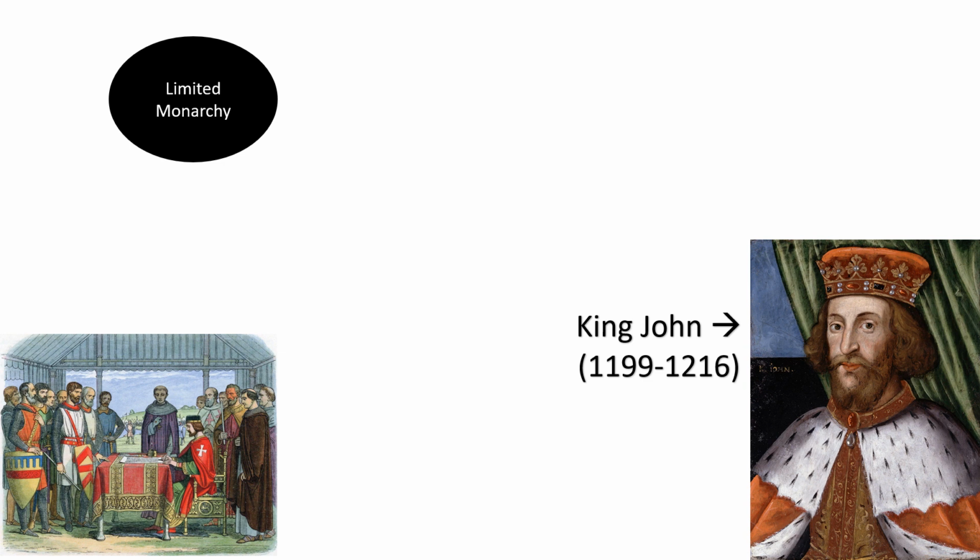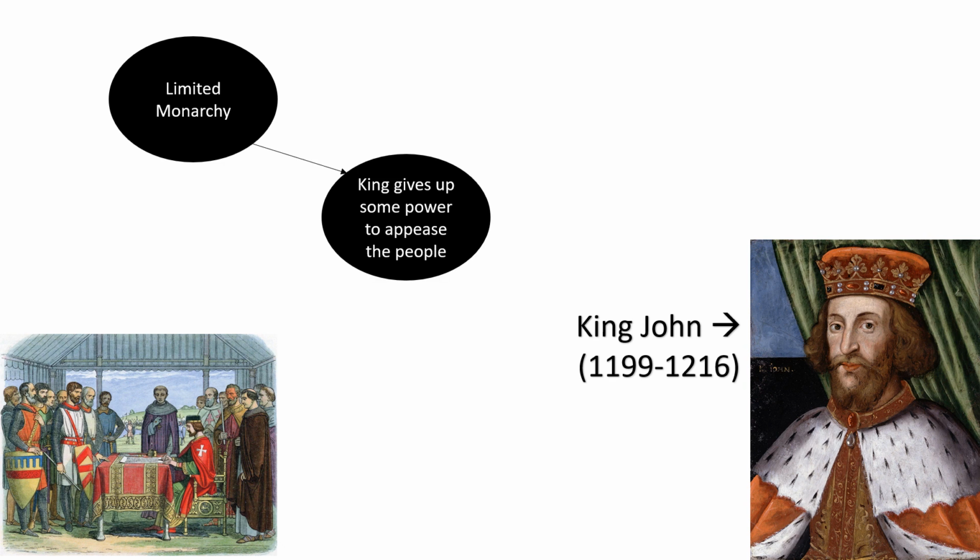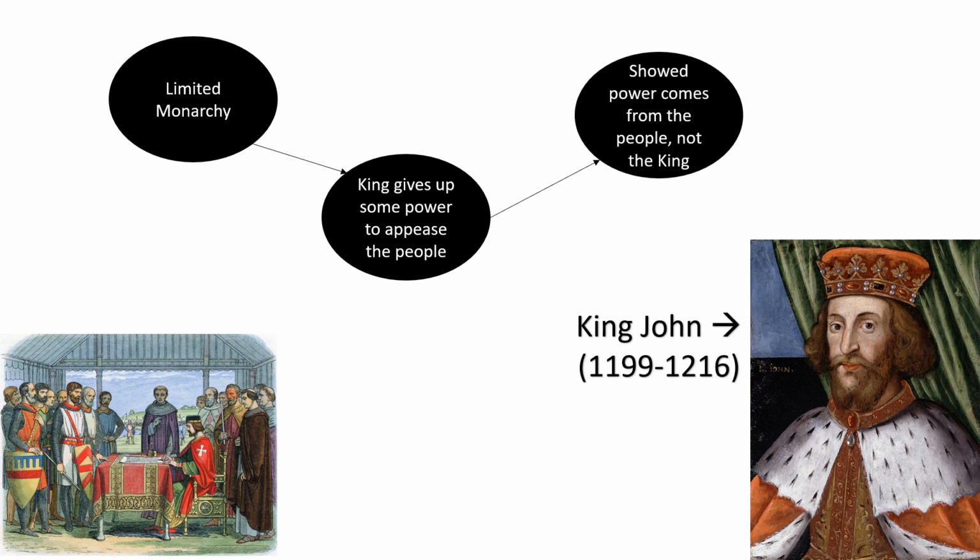King John also promised religious protection, fair and quick justice, and limits on the feudal system. This established the term limited monarchy. The Magna Carta showed governments that in order to rule peacefully, the leader had to give up some power and let the people have more say in their government. The Magna Carta did not create the perfect system of government, but it did inspire the U.S. government 500 years after it was written. Power comes from the people, not the king.